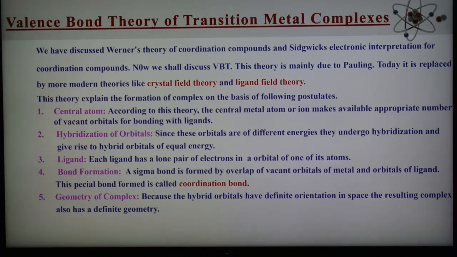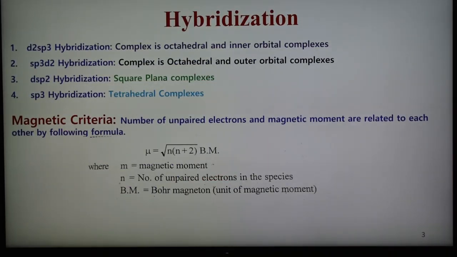So these are the important 5 points to explain the formation of complexes by using valence bond theory. So this is the VBT, which explains the formation of complexes, and these are the important postulates of valence bond theory. Now before going to see the examples of formation of complexes, what are the different types of hybridization which are taking place in the complexes.